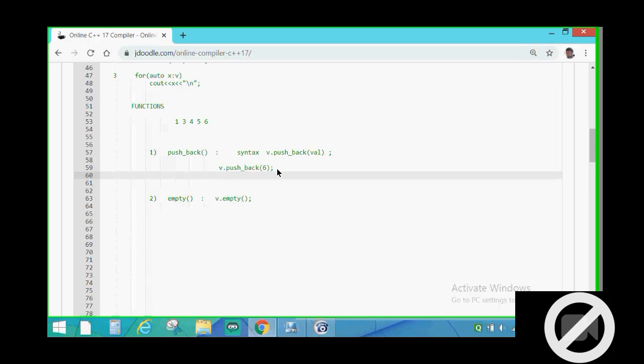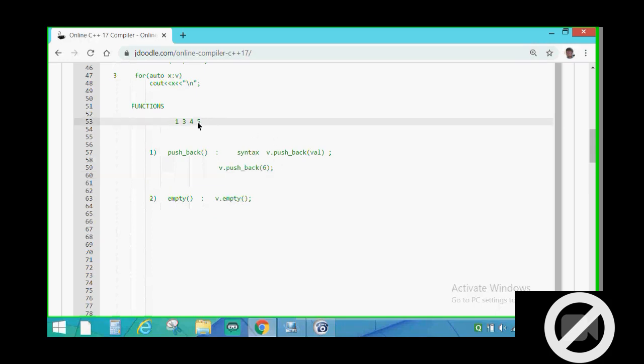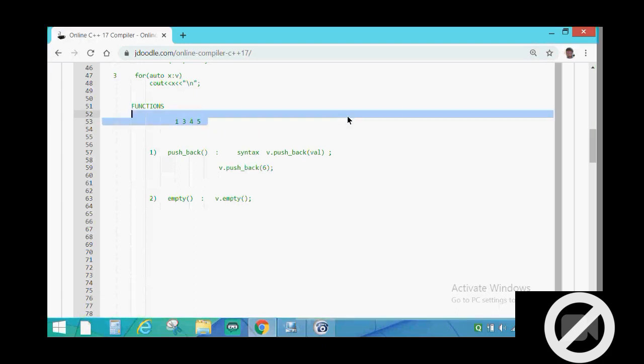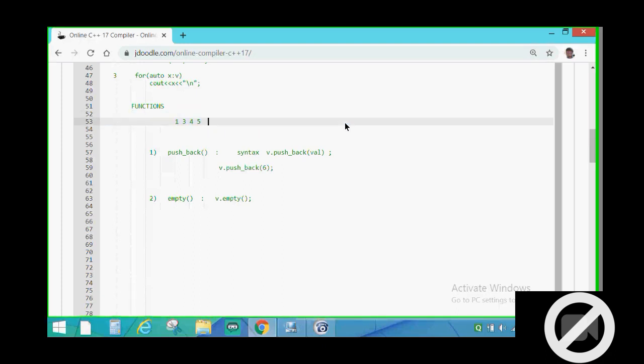For example, initially the vector size was 5. Now when we do v dot pushback, it will copy all the elements of this vector into another memory space, and then in that memory space it will insert the 6th value.